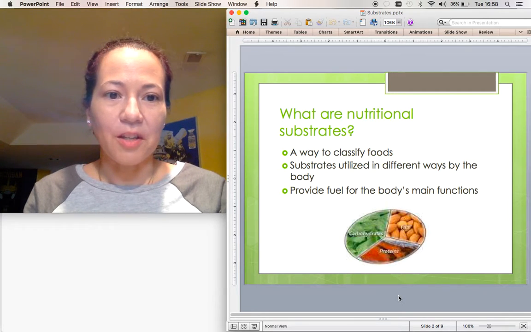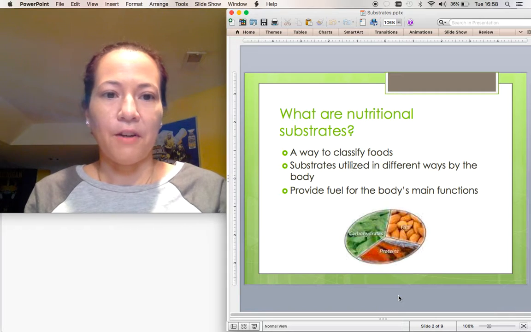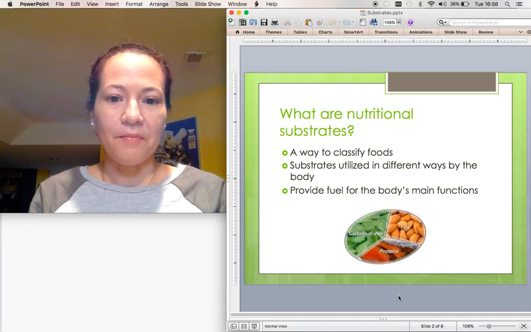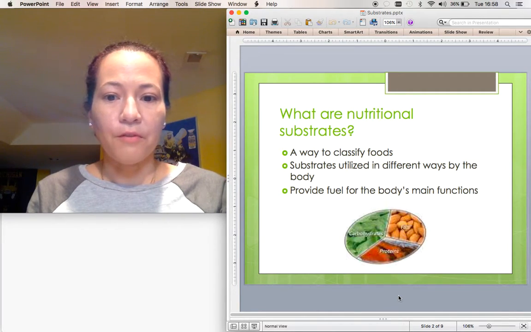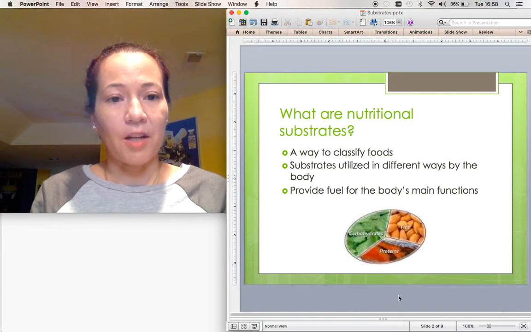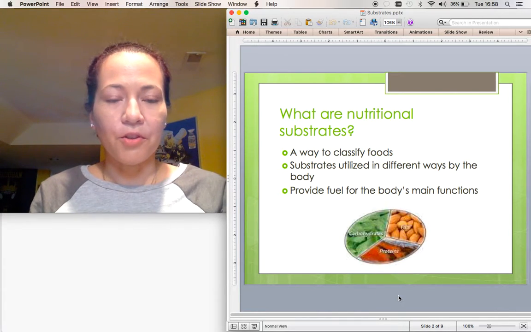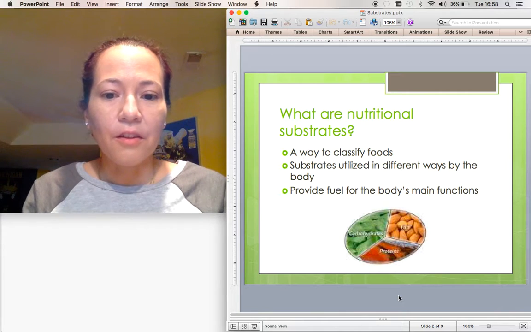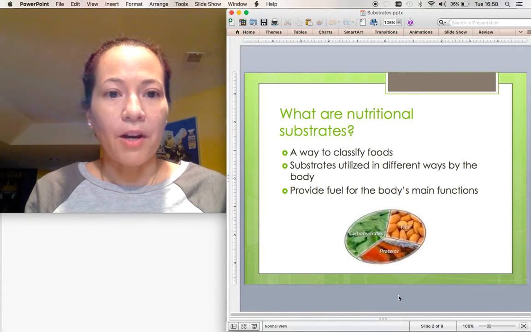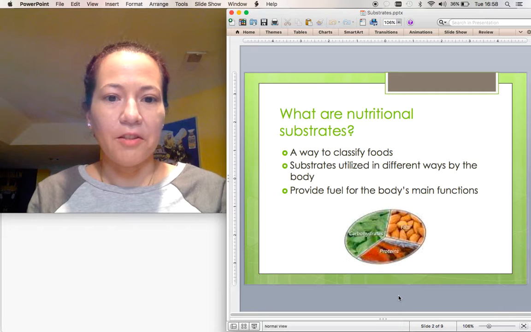So, what are the nutritional substrates? The nutritional substrates represent a way for us to classify foods based on how they are used by the body. The substrates provide fuel for the body's main functions and homeostatic processes, such as body temperature and fluid volume. The three nutritional substrates include carbohydrates, fats, and proteins.